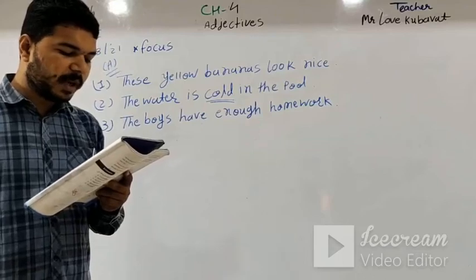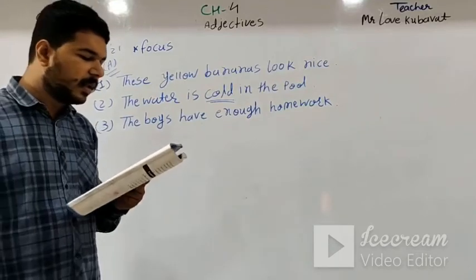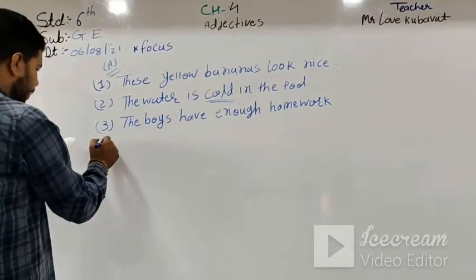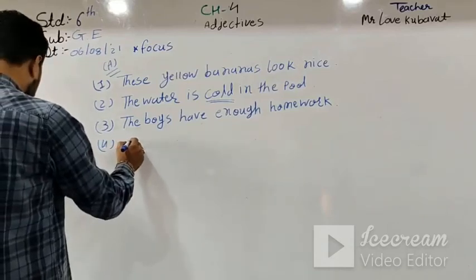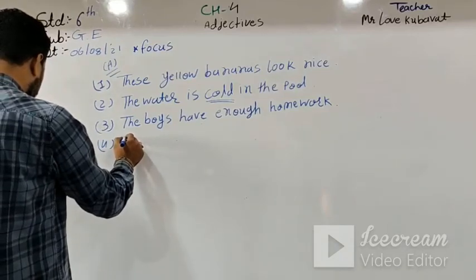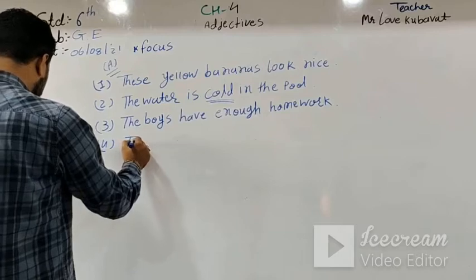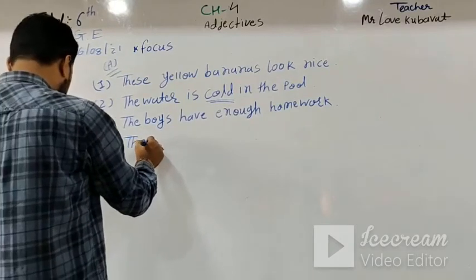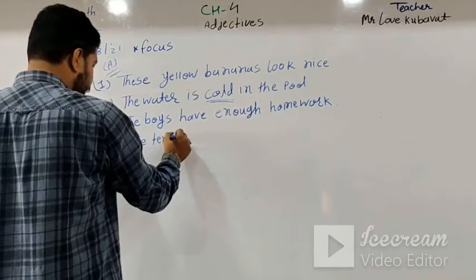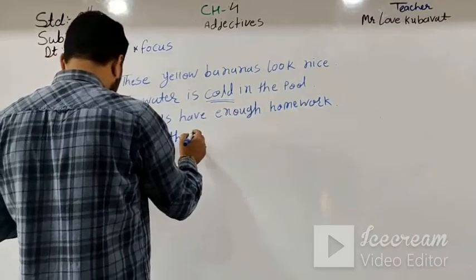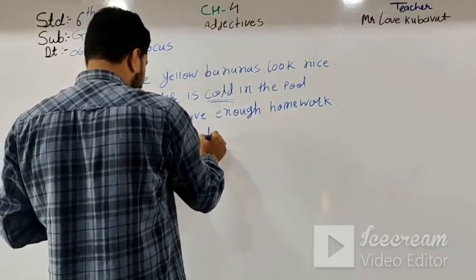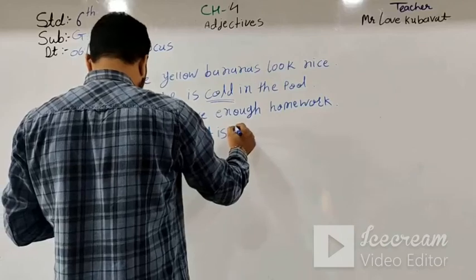And the next one: Vasant is the flat 10th the. Then the correct order is the 10th flat is Vasant.